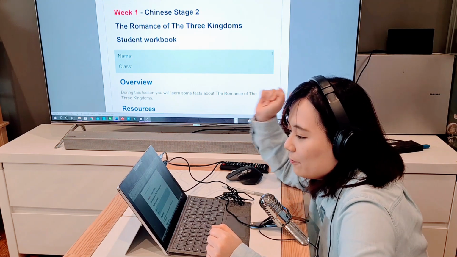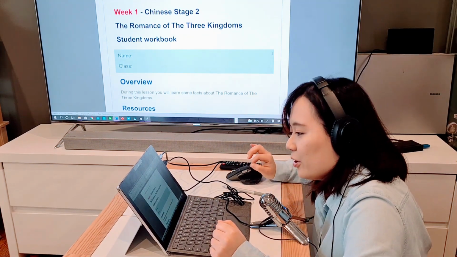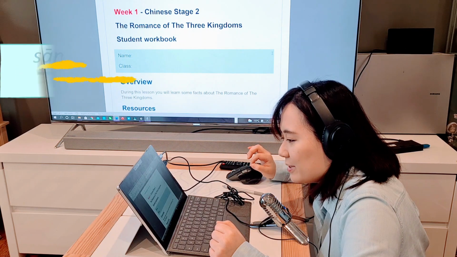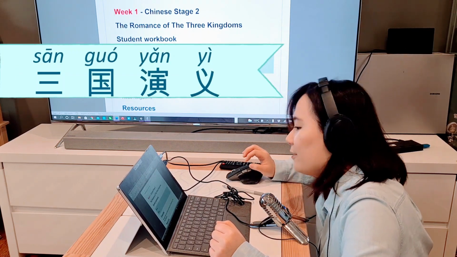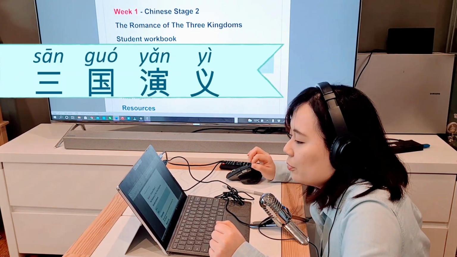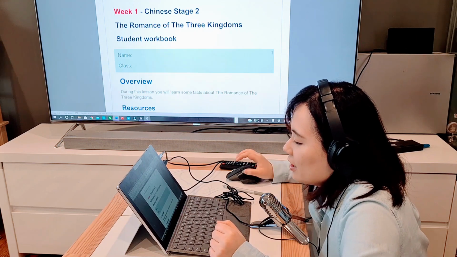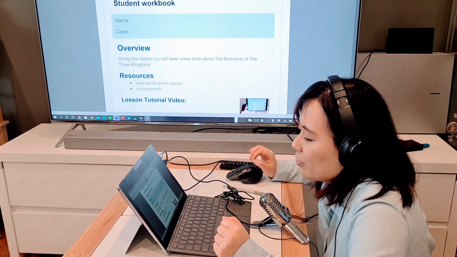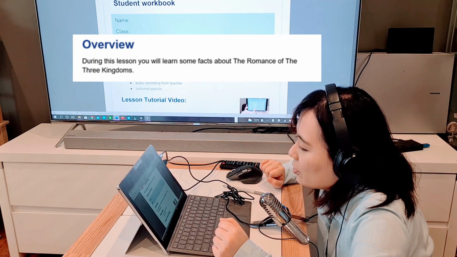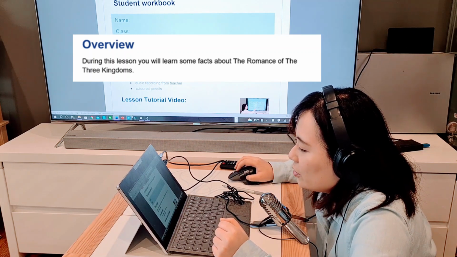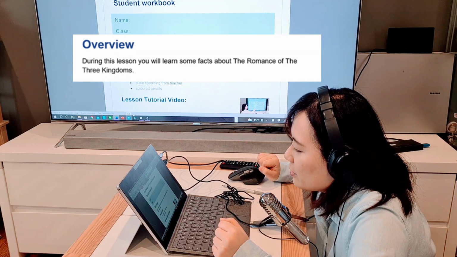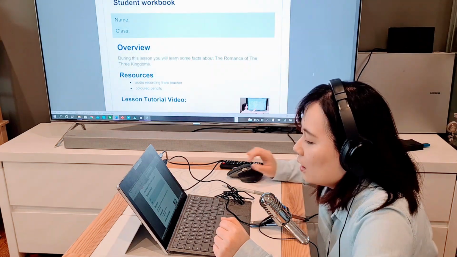So for term 4, we are learning the Romance of the Three Kingdoms, 三国演义. That's a very famous Chinese book, and I'll talk about that later on. So this is a student workbook, and if you go down, have a look at the overview. During this lesson, you will learn some facts about the Romance of the Three Kingdoms.